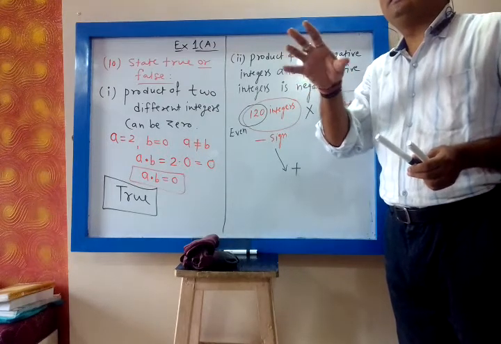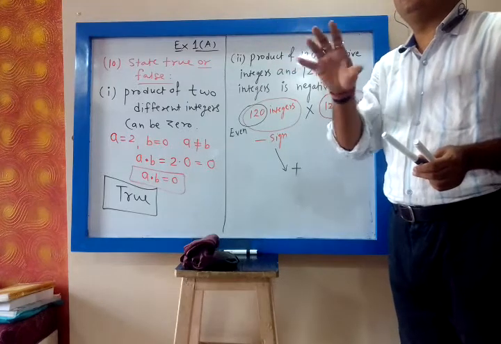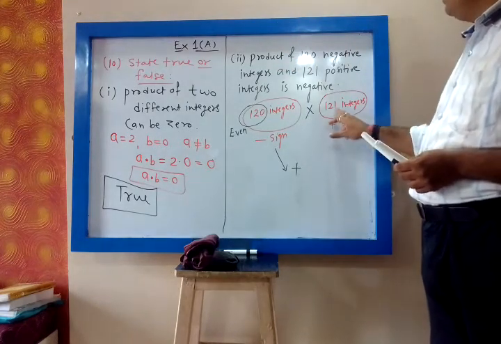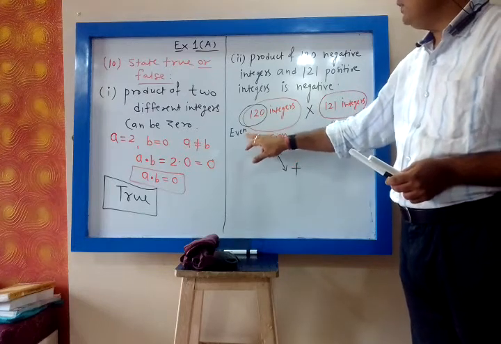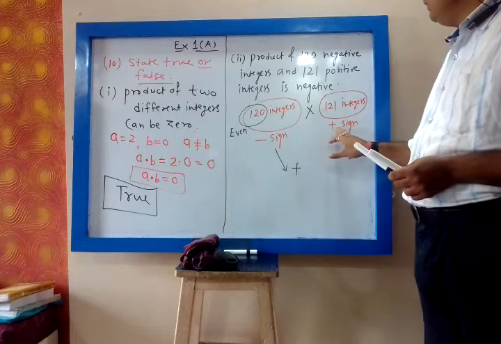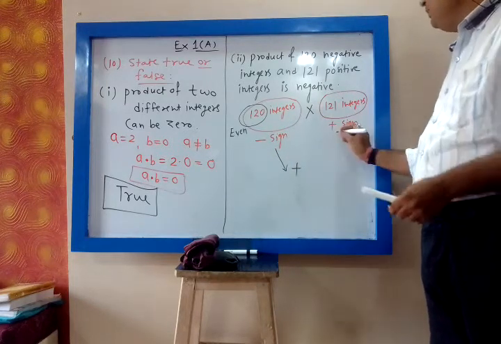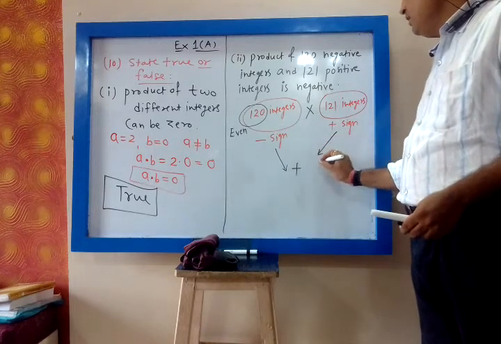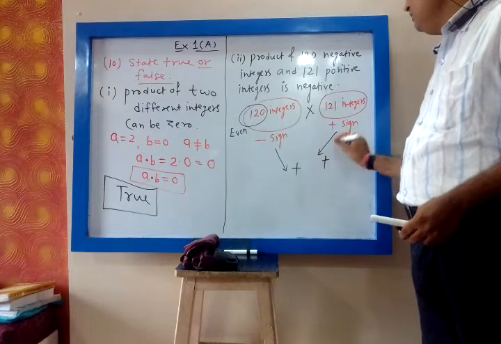If all are plus, for positive signs we don't see odd or even. Only for negative integers do we check even or odd. For positive integers we don't count; simply it will be plus.